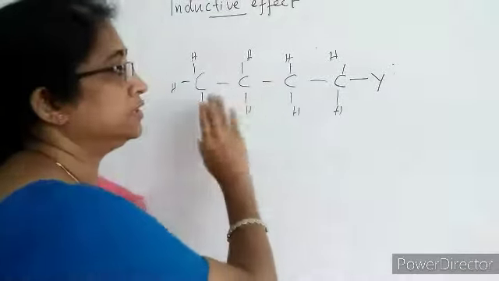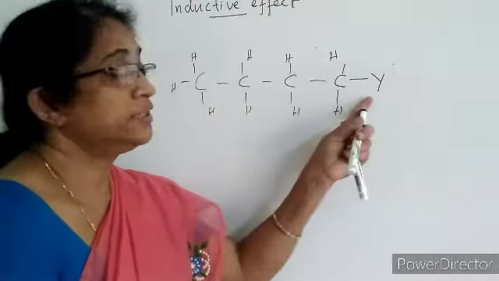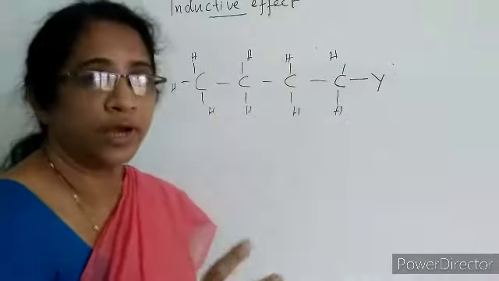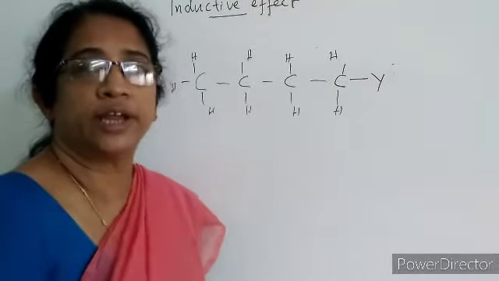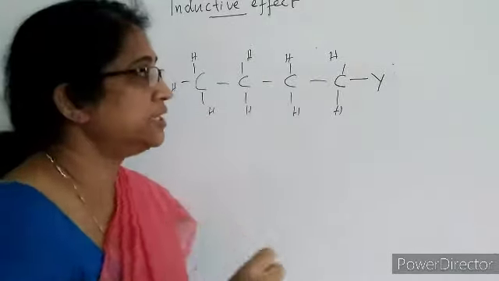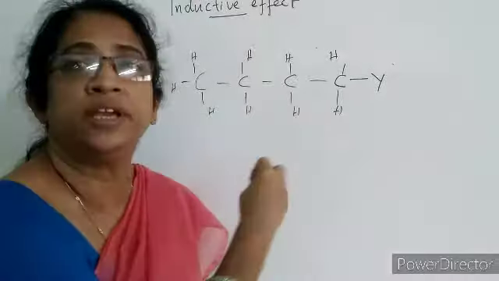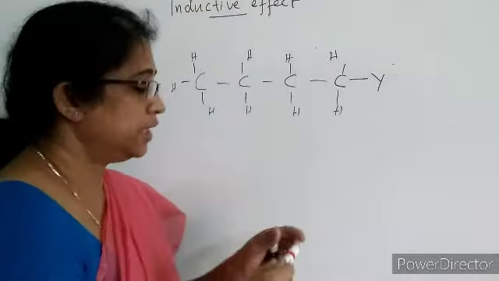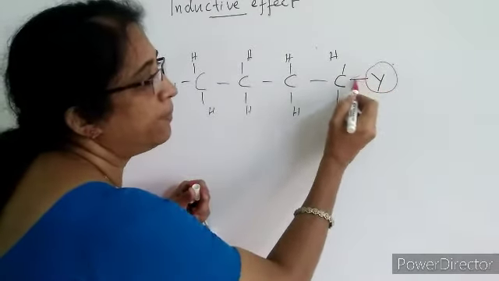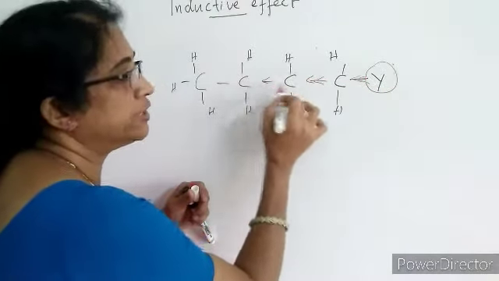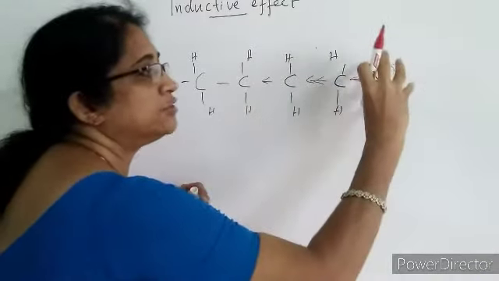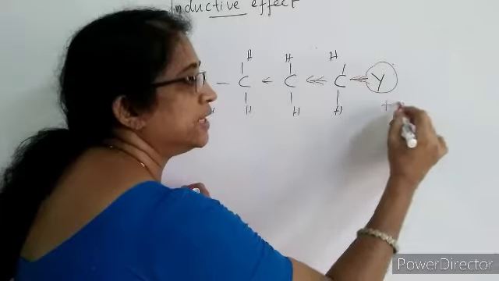Next, this is a saturated hydrocarbon, and a hydrogen atom is replaced by another atom or group Y. So here we placed Y. Suppose Y is less electronegative than carbon, which means that Y acts as an electron pumping group or electron releasing group. The atom Y is less electronegative than carbon, so Y pumps electrons towards the saturated carbon chain. So the electron flow takes place from Y towards the carbon chain, and the electron pumping effect of this group is called plus I effect.